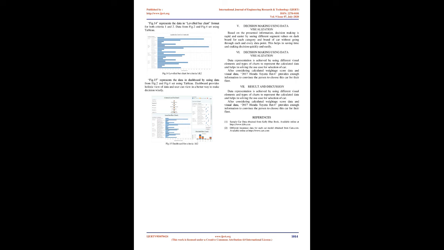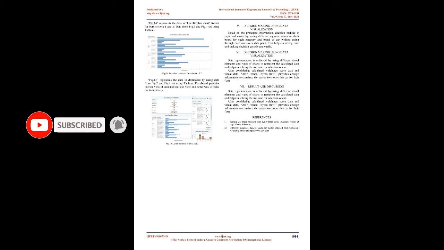6. Decision making using data visualization. Data representation is achieved by using different visual elements and types of charts to represent the calculated data and helps in solving the use case for selection of car. After considering calculated weightage score data and visual data, the 2017 Honda Toyota RAV4 provides enough information to convince the person to choose this car for their fleet.